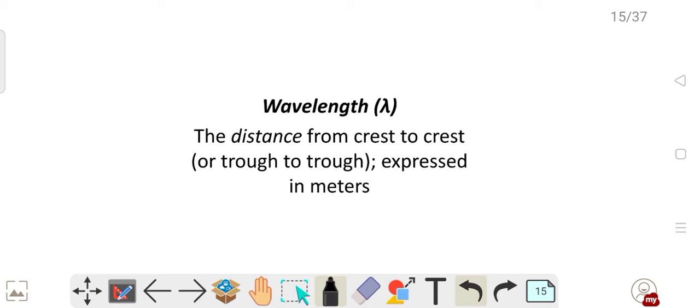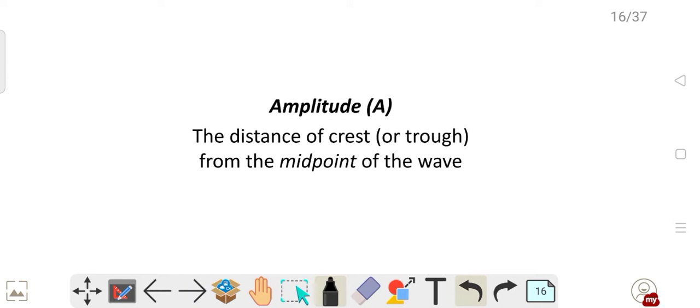So what is the definition? Wavelength. The wavelength will be denoted by lambda. This is pronounced as lambda. The distance from crest to crest or trough to trough expressed in meters is called wavelength. Amplitude. The distance of crest or trough from the midpoint of the wave is called amplitude.